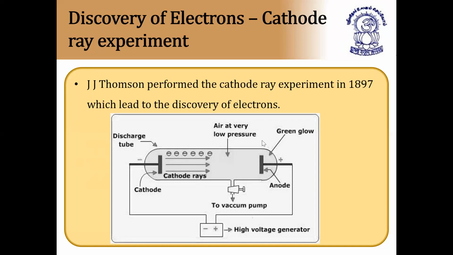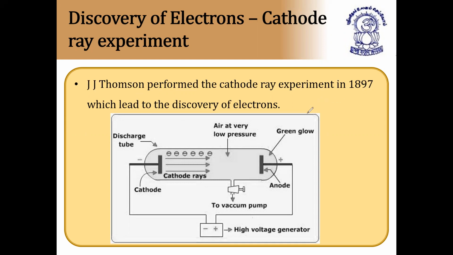First, the discharge tube is connected to the high voltage generator. Next, we have the cathode and the anode, both made of graphite rods. This is the discharge tube, and inside it we have gas. Only one type of gas will be taken and introduced into the discharge tube. A vacuum pump is also there. The vacuum pump is used to adjust the pressure.